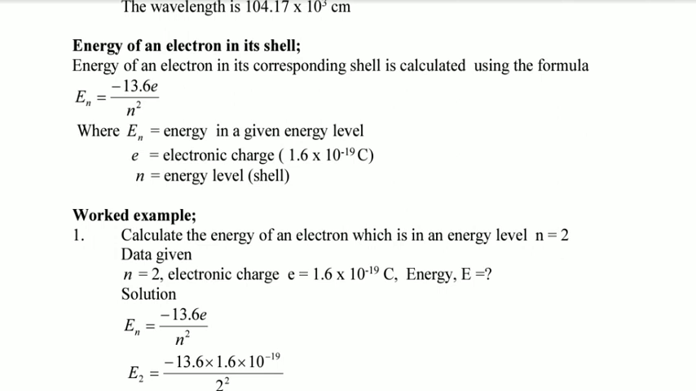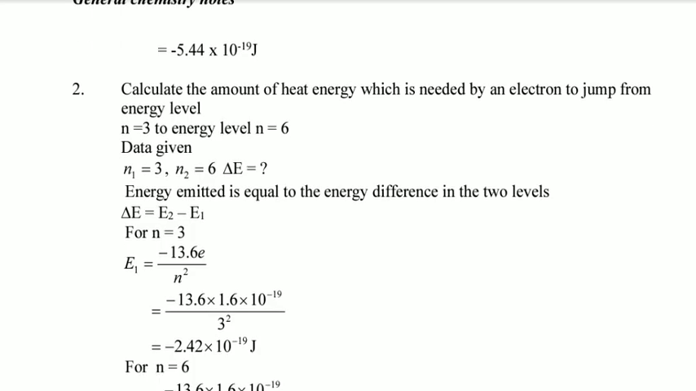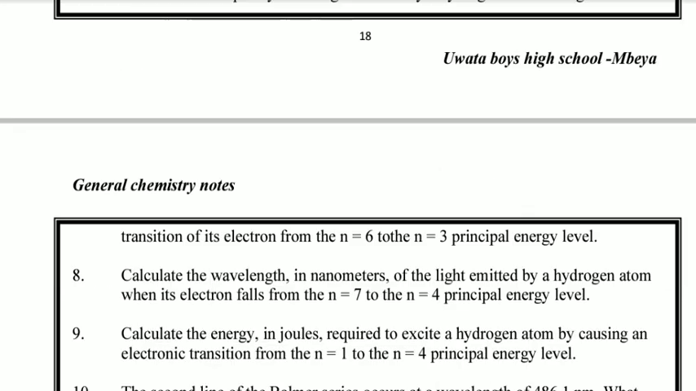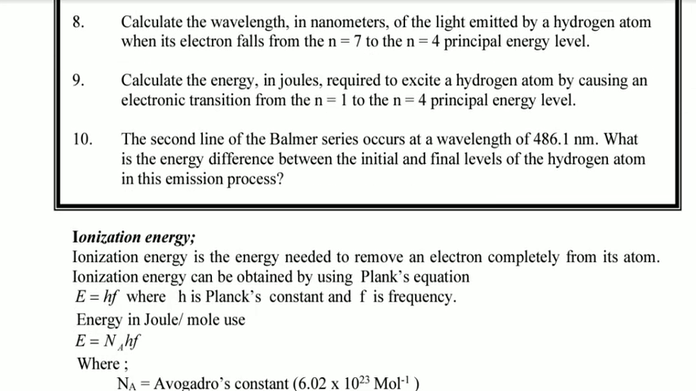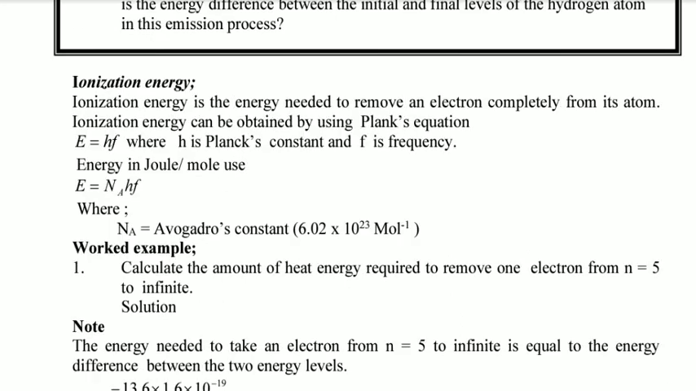So here there are worked examples, and I think for this topic it's over. We can calculate these questions next time. And as you see, there is a concept of ionization energy. Ionization energy is the energy needed to remove an electron completely from its atom. Ionization energy can be obtained from Planck's equation.